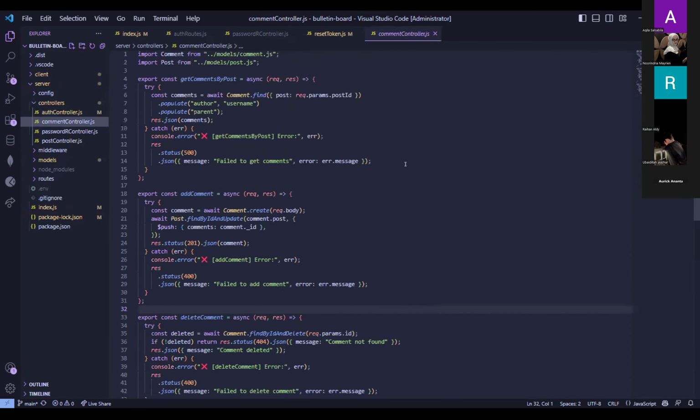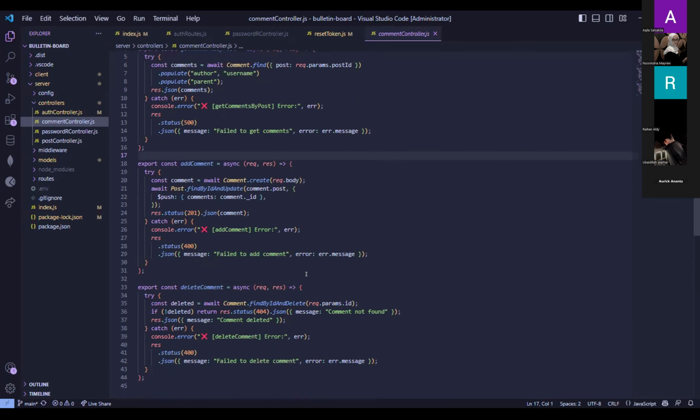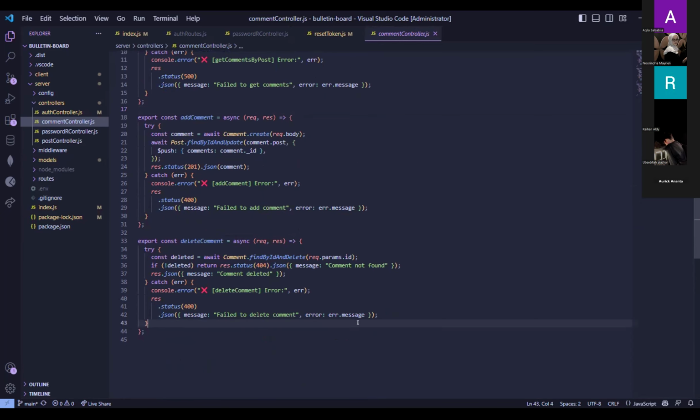Okay, next is the comment controller. In here, there's the get comment by post. So we can get all the data in the comment section, like Qila has just done. Then there is add comment, to add a new comment, and then there is delete comment if you want to delete our comment.